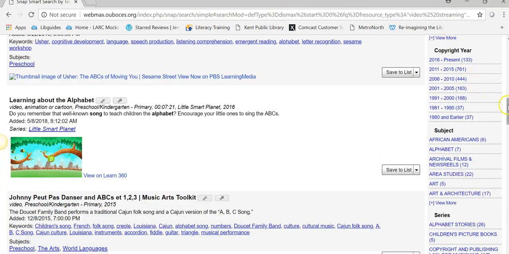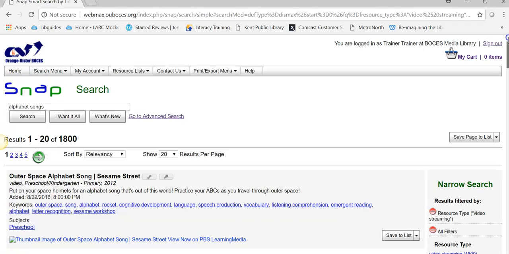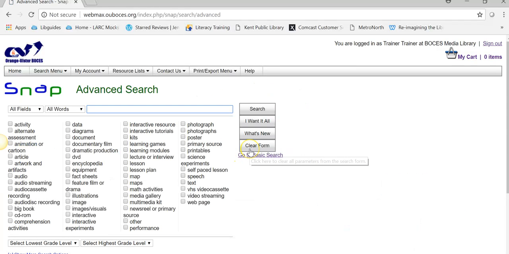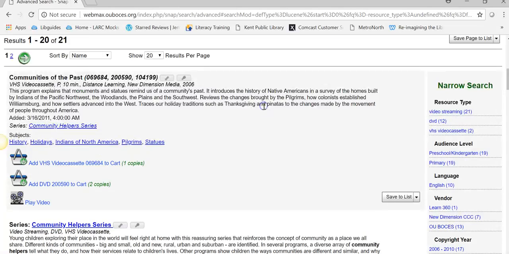Okay, let's go back to the home page, and I want to show you advanced search. So we're going to click on Go to Advanced Search. And we're going to put in a phrase. I'm going to type in community helpers. And then in this drop down, you can select exact phrase. And then I'm going to limit this to video streaming, but you could limit it to any of these formats and click search.